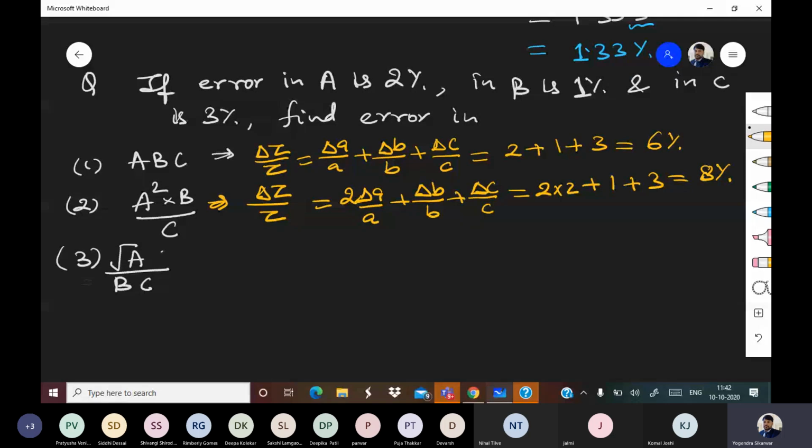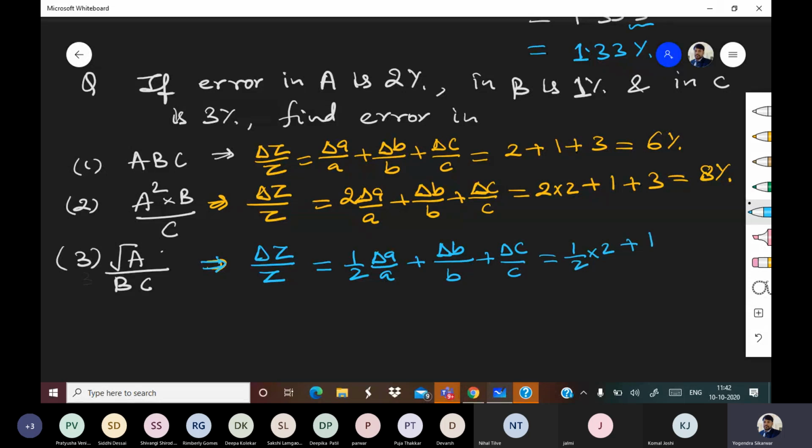Okay. Now in third part, root a upon this, so delta z by z is equal to root a. Root means power half. So half times delta a by a plus delta b by b plus delta c by c. So 1 by 2 into 2 plus 1 plus 1.